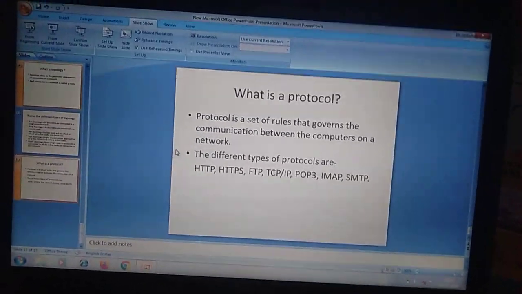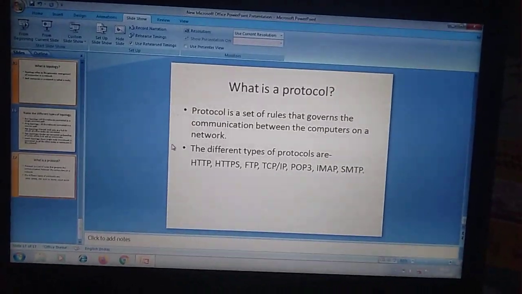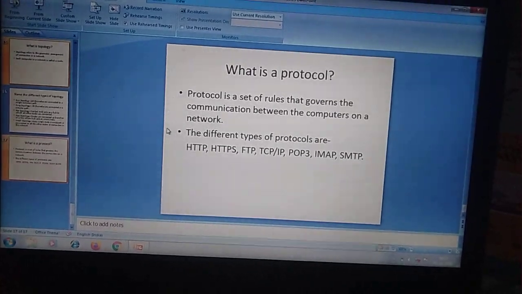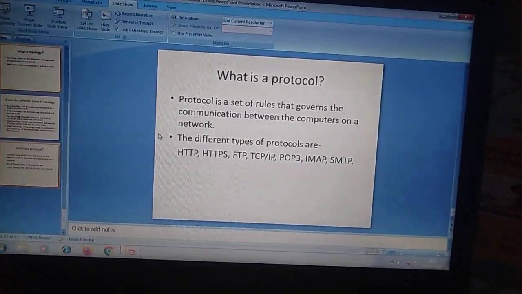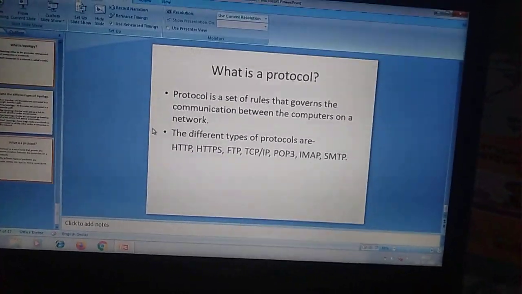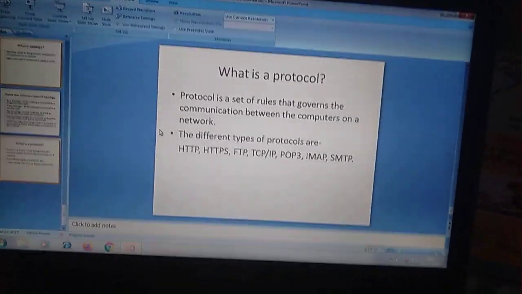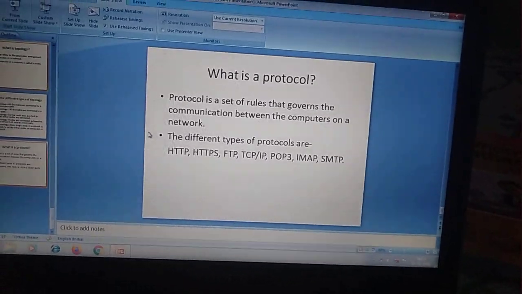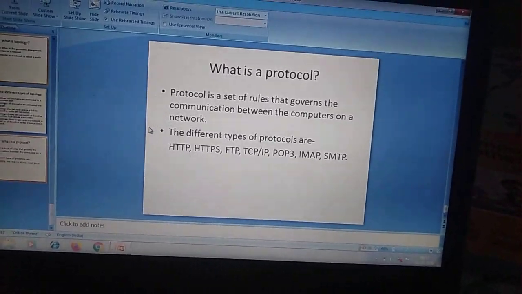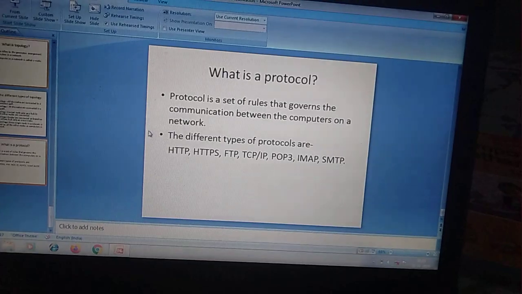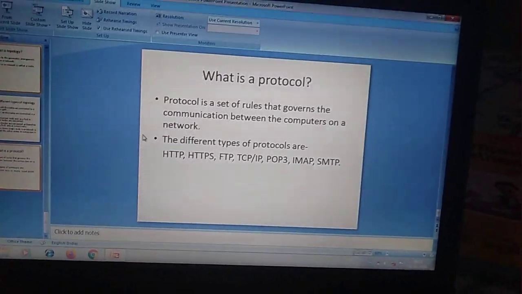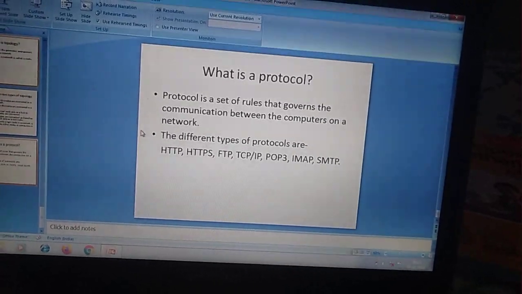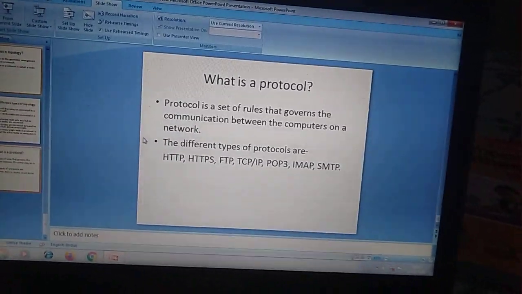Now, what is a protocol? Protocol is a set of rules that governs the communication between the computers on a network. Means these are the rules to be followed while communicating with the other computers on the network. There are different types of protocols: HTTP, HTTPS, FTP, TCP/IP, POP3, IMAP, SMTP. Each protocol is used in different work.